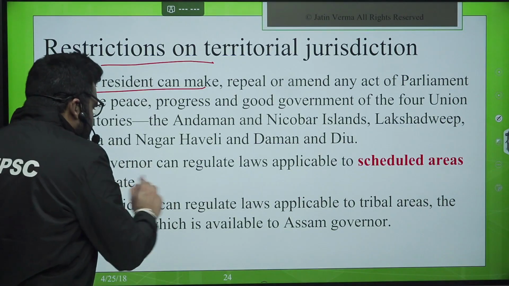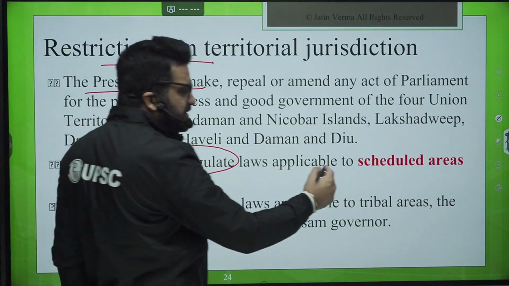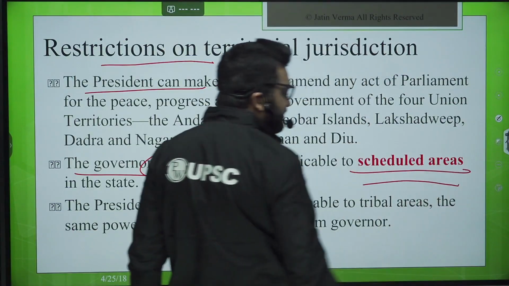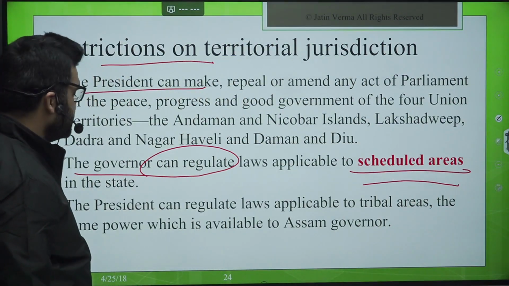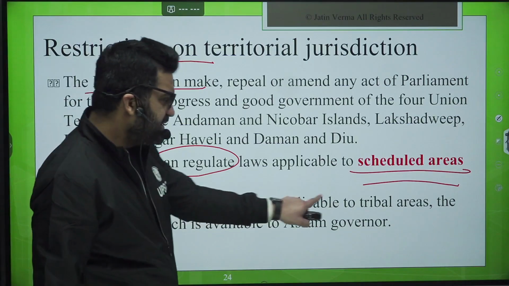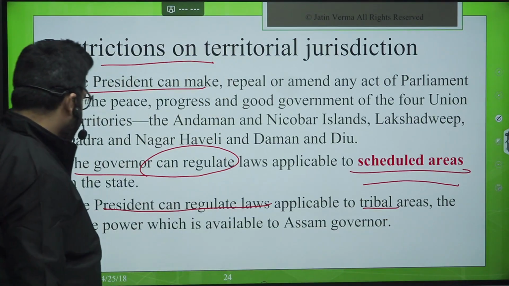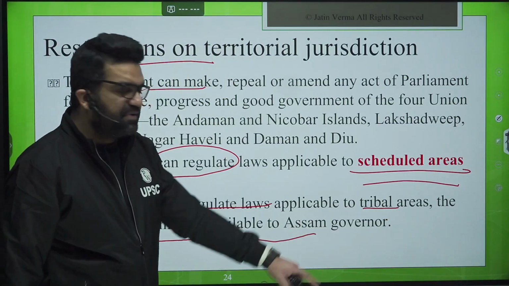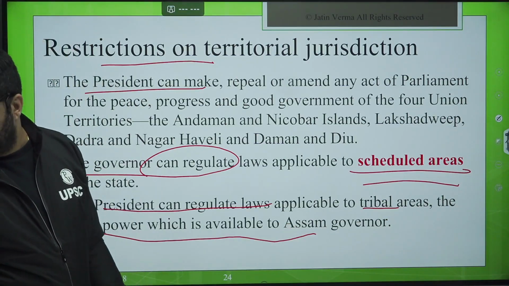Then Governor can regulate the laws applicable to the scheduled areas. Schedule 5, Governor has got more powers. President can regulate laws applicable to tribal areas, the same power which is available to Assam Governor. So this is there.